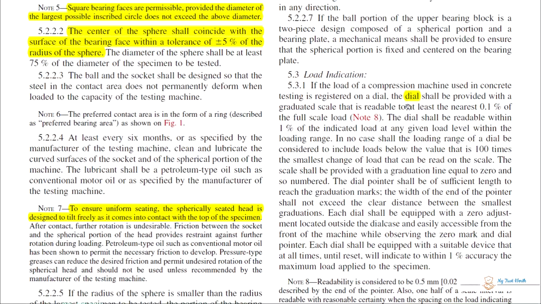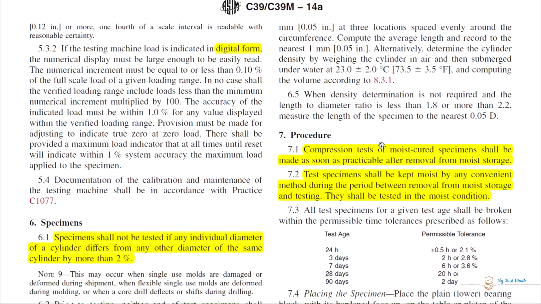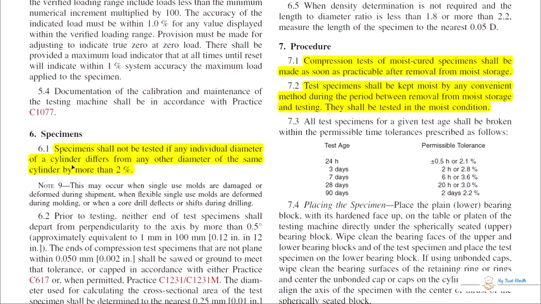Load indication can be shown from dial gauges or digital form. Specimen shall not be tested if an individual diameter of the cylinder differs from any other diameter of the same cylinder by more than 2%. These are the requirements regarding the diameter of the cylinder.